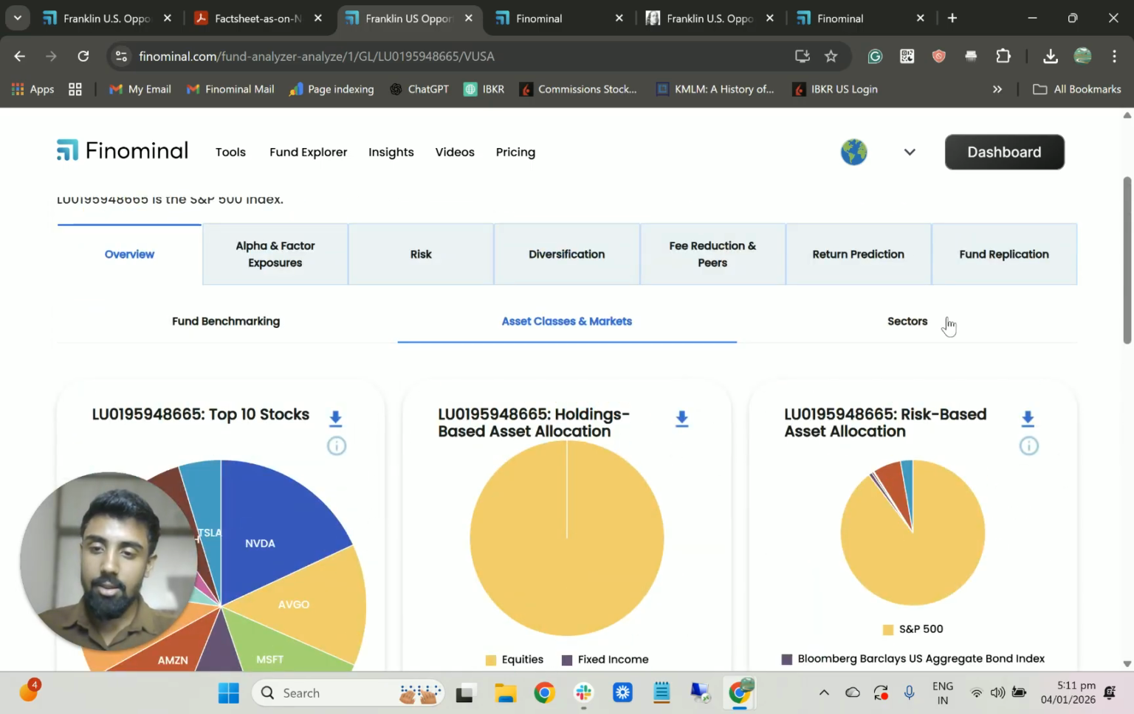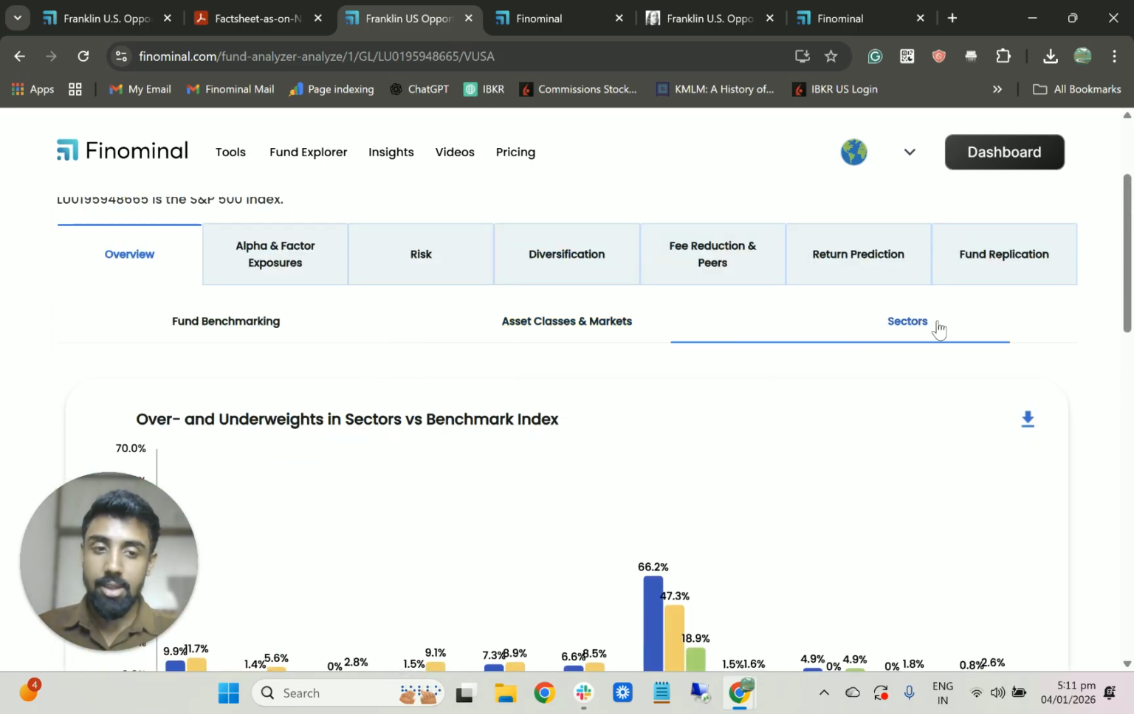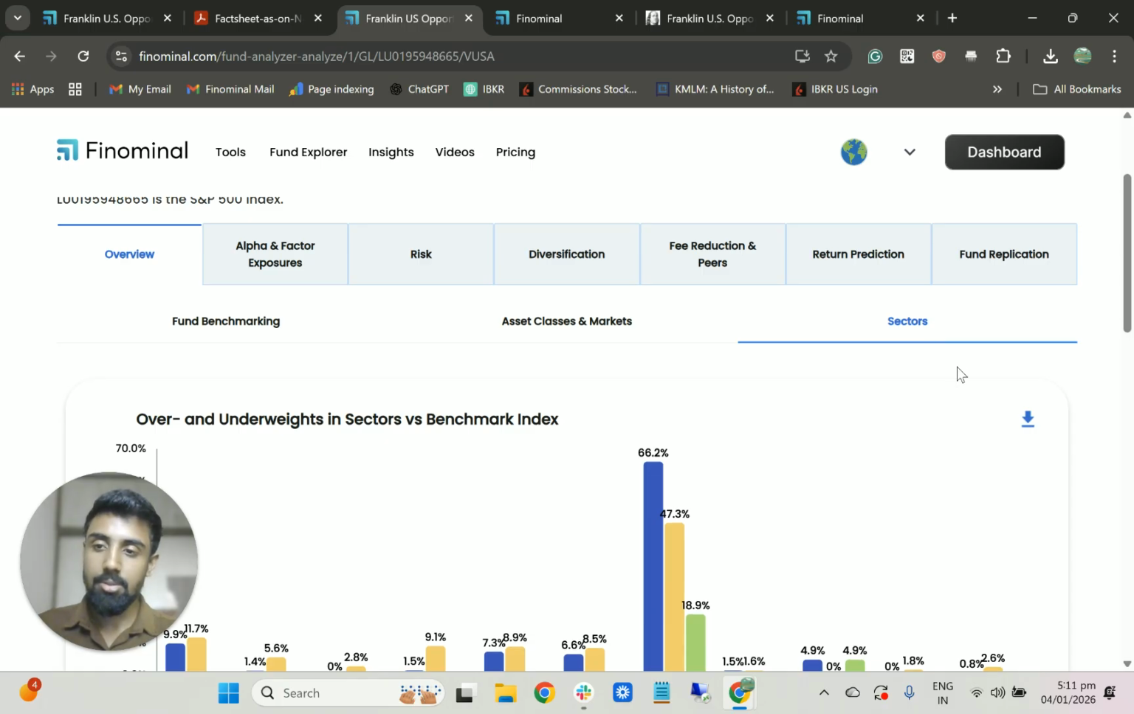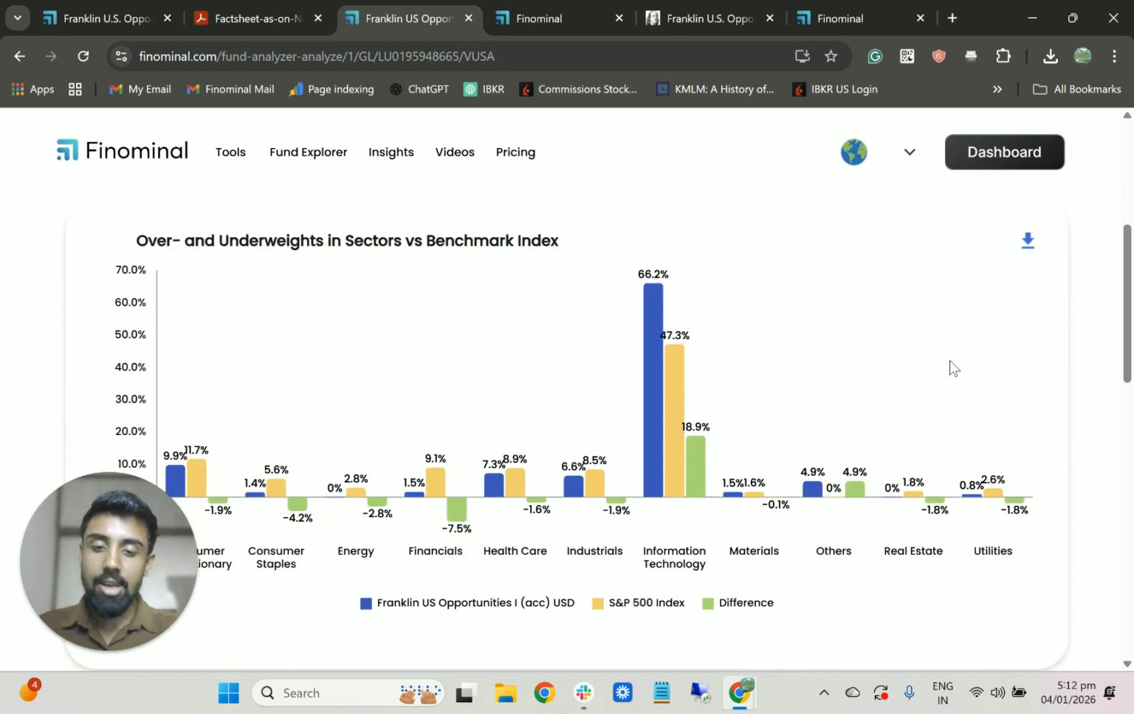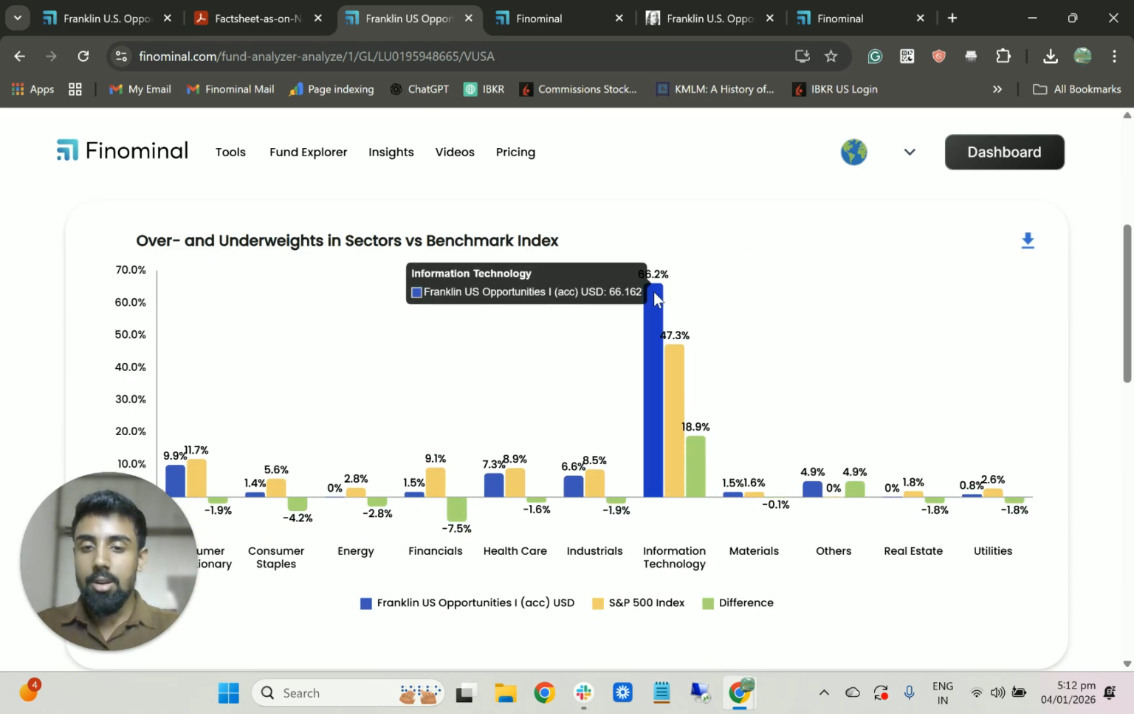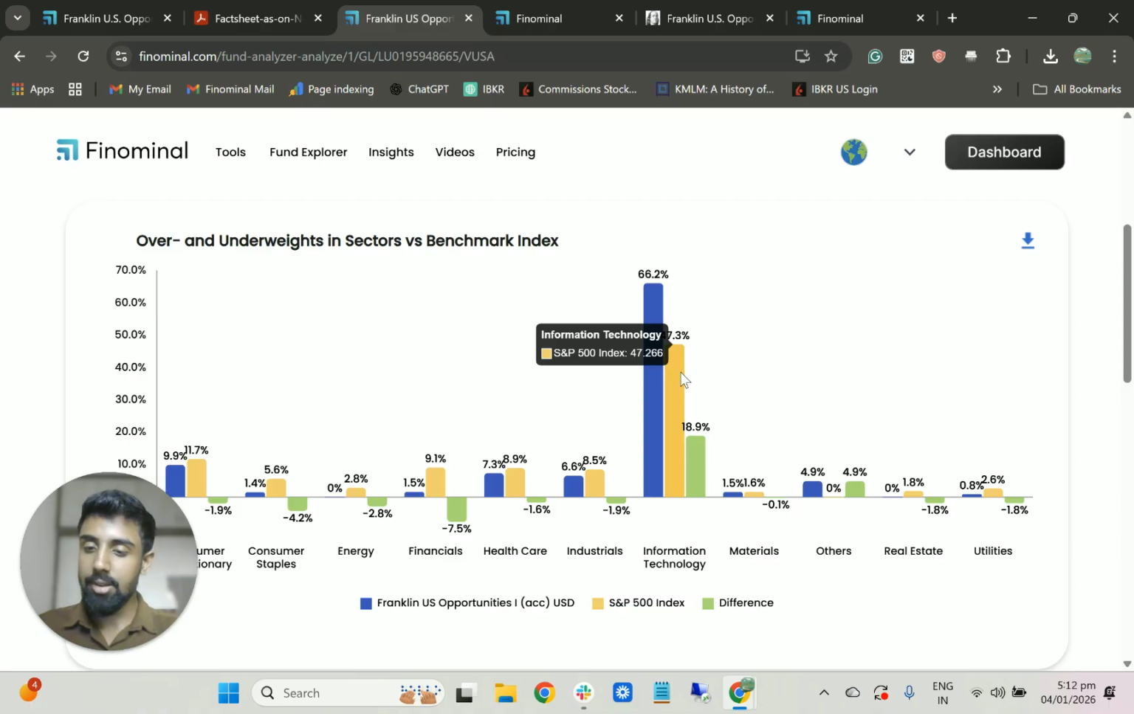It's very easy, if you have seen the S&P 500, because the majority of your exposure goes to the technology sector. So not so surprising again here. The Franklin U.S. Opportunities Fund has a high exposure of about 70% in the information technology sector, compared to about 50% in the S&P 500 index.